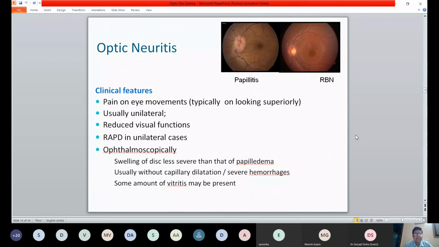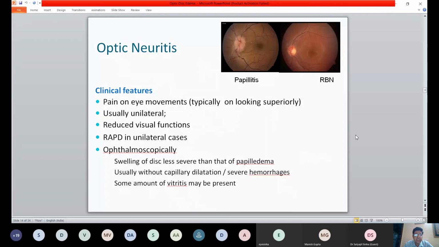But just to identify unilateral disc edema, often optic neuritis would have pain on eye movements, typically looking superiorly, more common with retrobulbar neuritis, because there is inflammation around the optic nerve sheath, and the superior rectus originates very close to the sheath. On ocular movements, you may have pain.